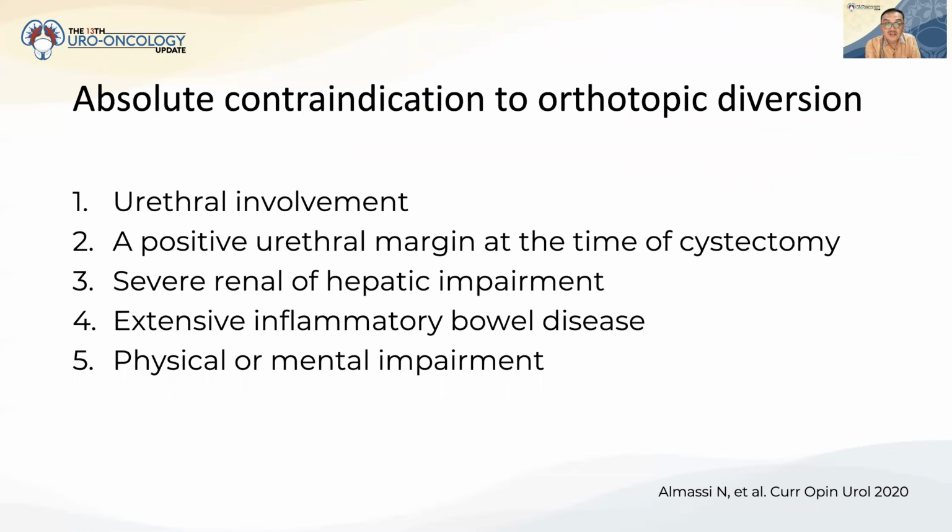Again, from Almasi, if we want to do the orthotopic diversion, we should know what the absolute contraindications are. First is urethral involvement, of course, because we will be saving the pouch to the urethra. Second is positive urethral margin at the time of cystectomy. And third is severe renal or hepatic impairment, extensive inflammatory bowel disease, and physical or mental impairment.